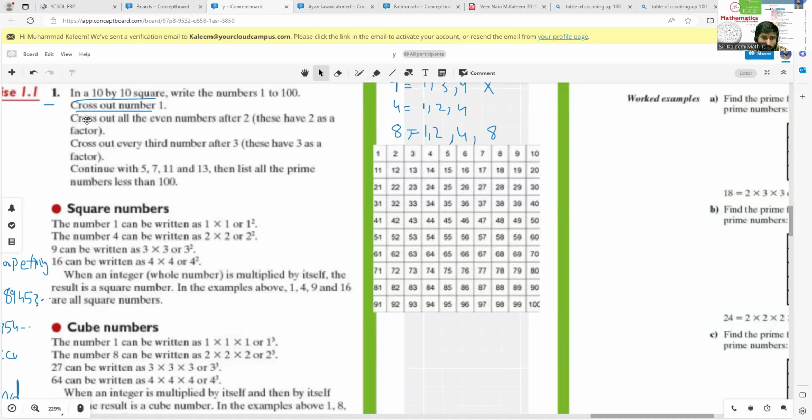Now, what we have to do, firstly, you just have to follow the first condition, in which we have to cross out the number 1. So we have to cross out number 1. After that, cross out all the even numbers after 2. So you have to cross all these even numbers. Sorry, you don't have to cross the 2. After 2 you have to cross all the even numbers: 4, 6, 8, 10, like all these numbers: 12, 14, 16, 18, 20, 22. So all these numbers you have to cross out. Let me cross this one quickly.